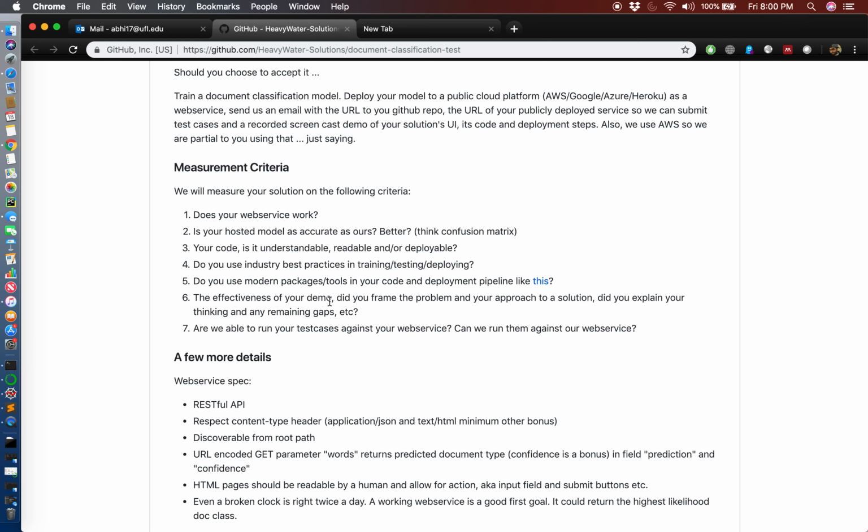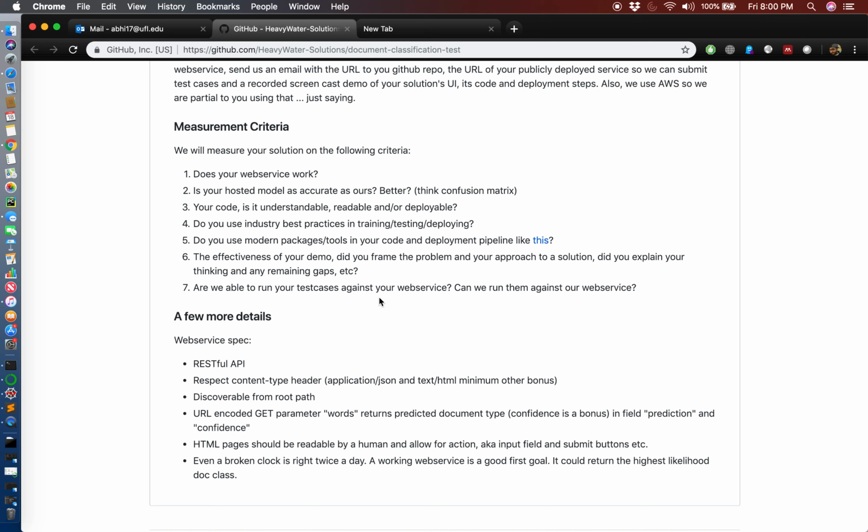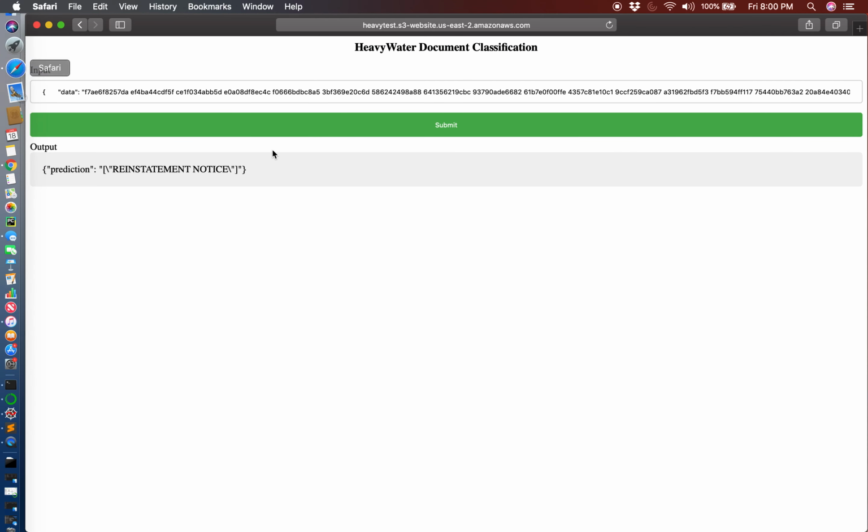I tried to explain everything in the demo, but if I missed something, I can do that for sure. And I was able to run the test case against the web service, and whenever you have the link, you can always test your custom made test cases over here, and just click on submit, and that gives you the output.